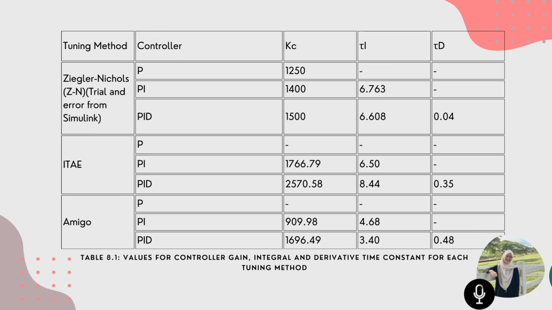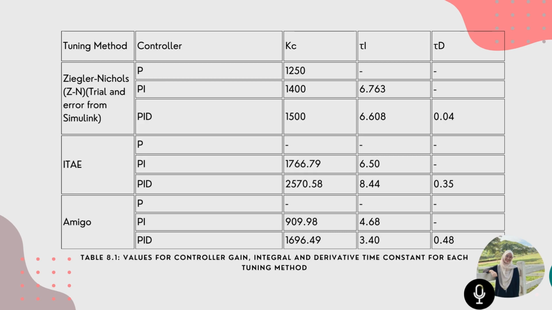The ZN method uses trial and error to find the values of Kc, Ti, and Td that provide stable and satisfactory control performance. On the other hand, by using the ITAE method, we obtain the value of Kc from mode P, value Ti from mode I, and value Td from mode D. Calculation using the ITAE method is by using the formula from the table at appendix. Next, we use another method to compare this tuning, which is by using Amigo. This method is similar to ITAE, where we use formulas to find Kc, Ti, and Td. The table that we refer to can be found in appendix.